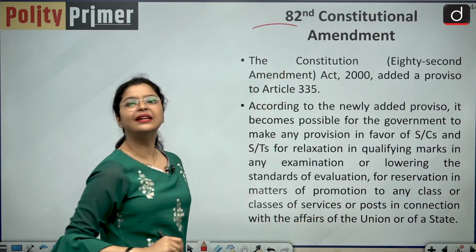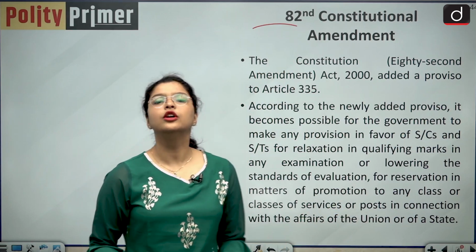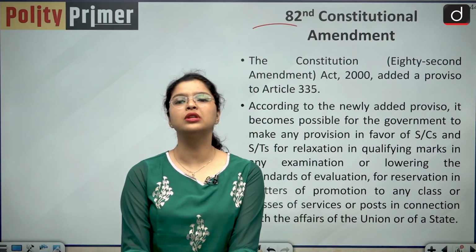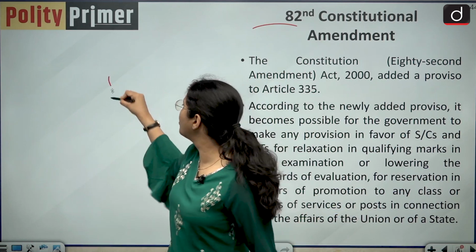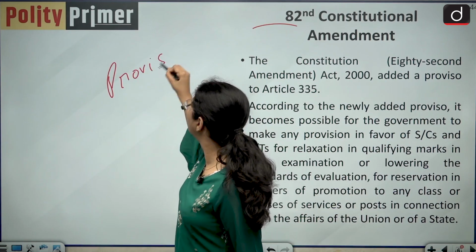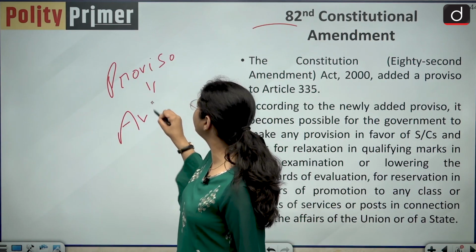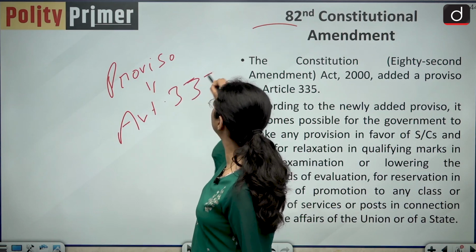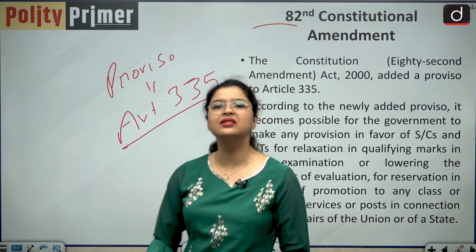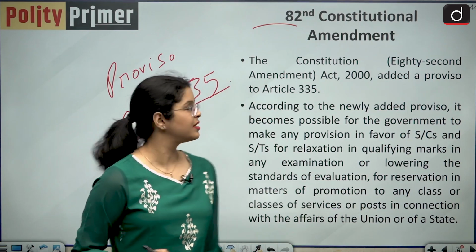Moving forward, let us discuss the 82nd constitutional amendment. So basically the 82nd constitutional amendment added a proviso to Article 335 of our Indian Constitution. And let us discuss what this proviso says.